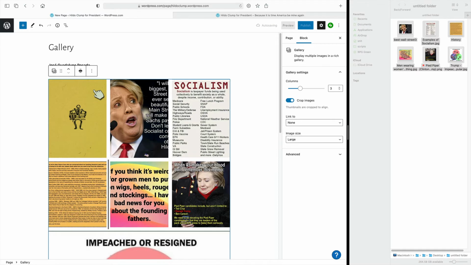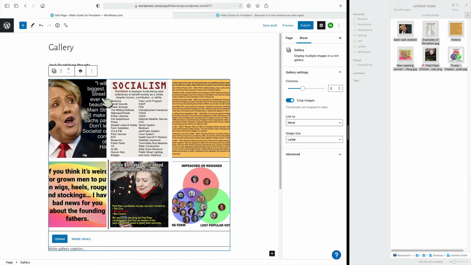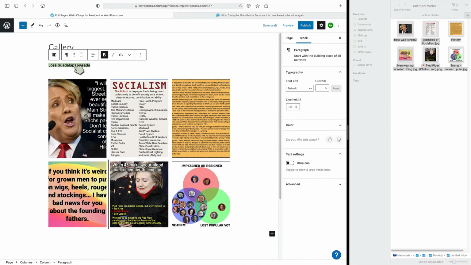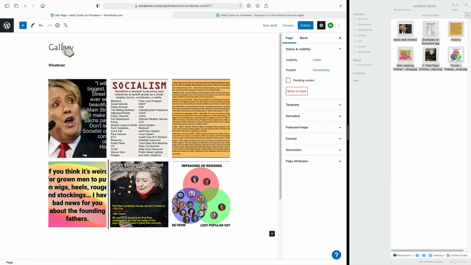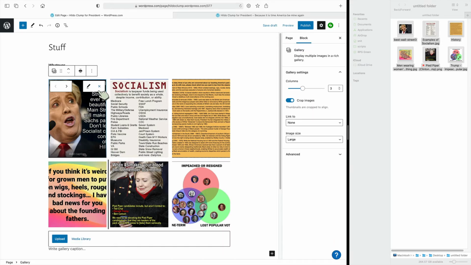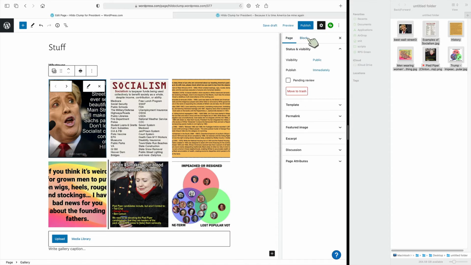Then I'm going to go ahead and get rid of this demo one they have. I could write whatever here, and call this stuff whatever I want. Not going to go through all the settings here, but I can change columns. I could crop images. I could put links, all sorts of things that you can do for that gallery right there. You could change page setup. Not going to change any of that.